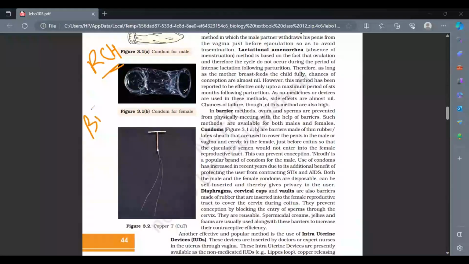Very important among all these things, you all remember, we talked about certain birth control measures, right? So what are these birth control measures? These birth control measures are meant to cater to two things. Number one, you are controlling the population in the society so that every individual is given a good amount of health benefits, nutrition and everything.